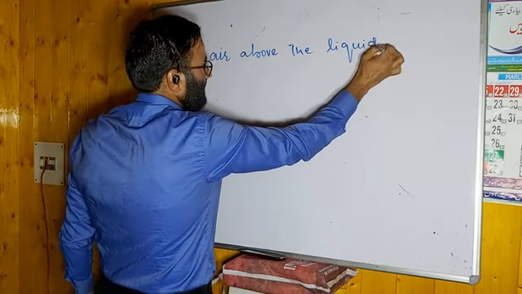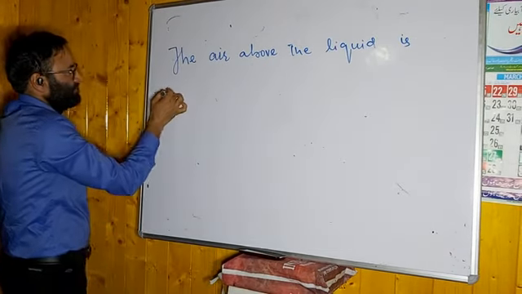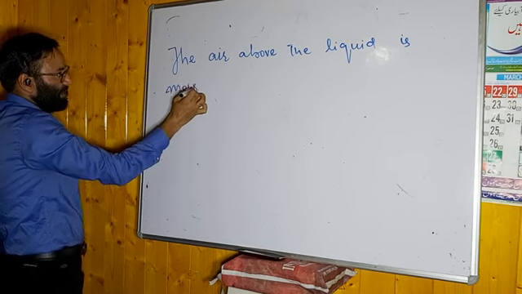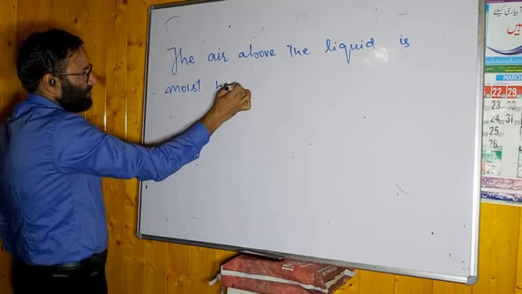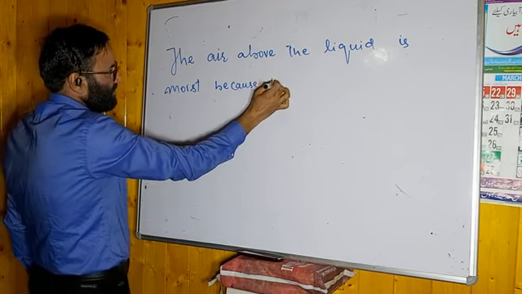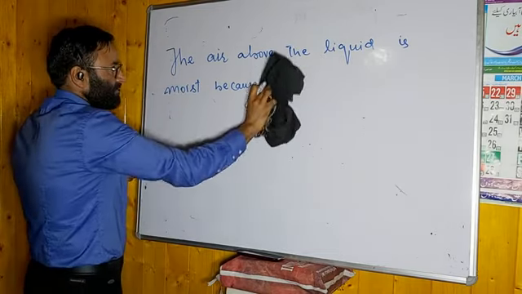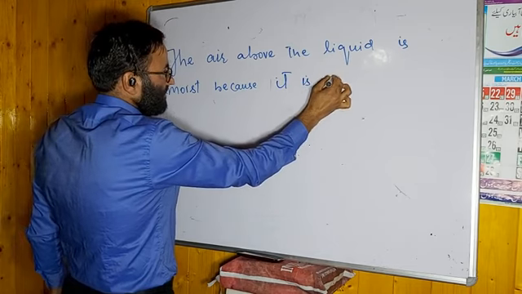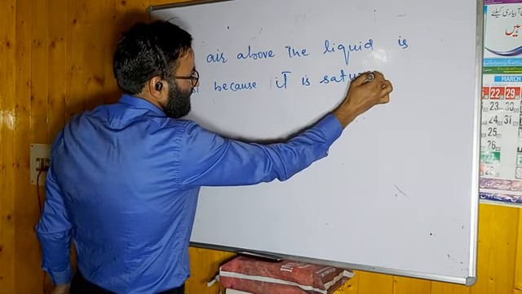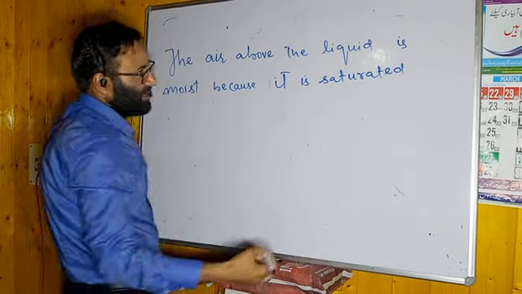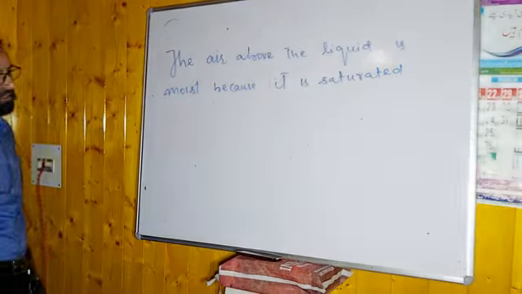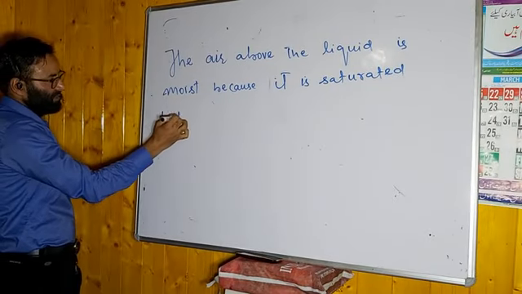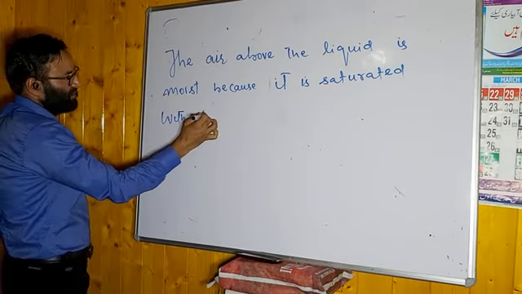Above the liquid is moist. जो मैंने आपको ऑलरेडी बोला. Why is it moist? Because it is saturated with, ये जो moist air है इसमें water phase molecules भी है. It is saturated with water vapors.